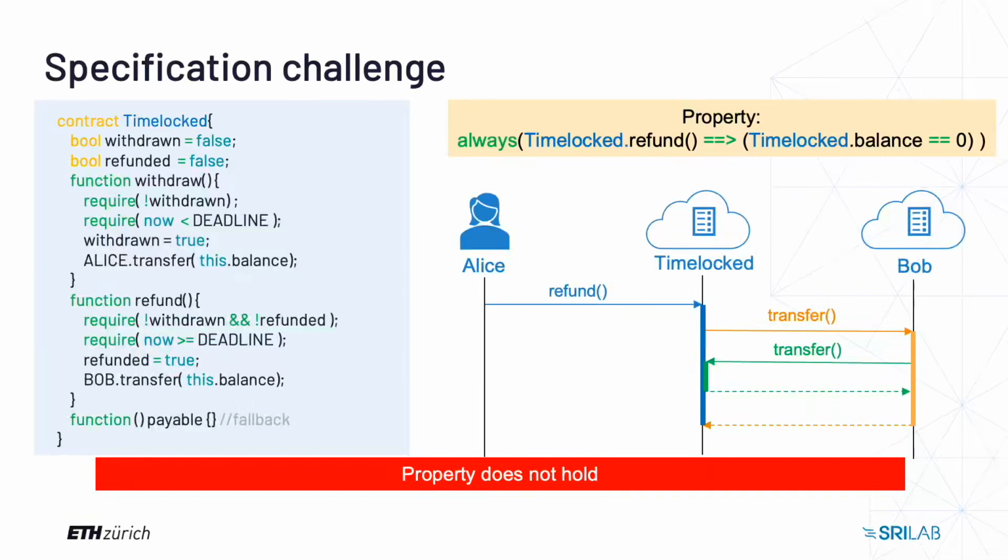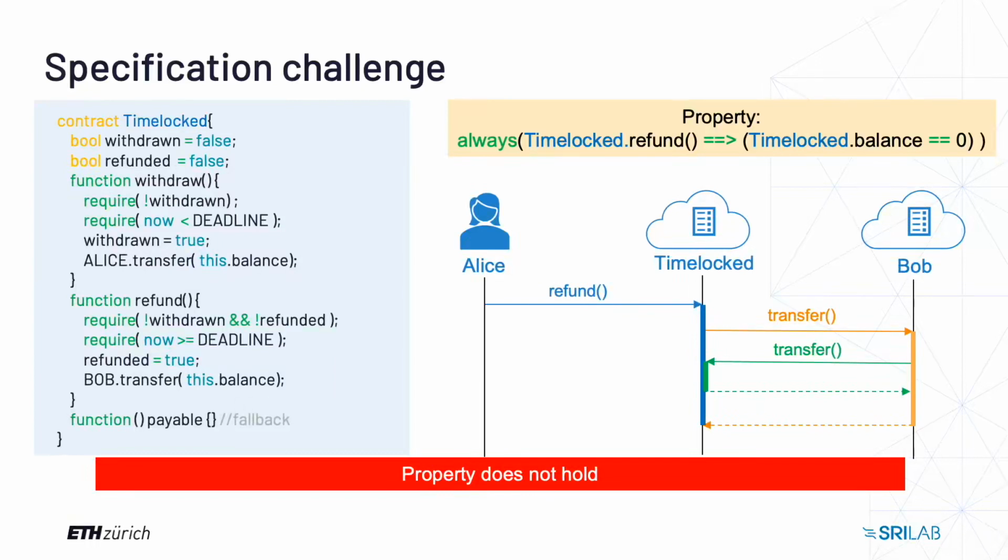The design of Ethereum is such that during this call, Bob's contract code will be executed. Because this code can be arbitrary, it can transfer some money back to the timelocked contract using the fallback function. Thus, even though the topmost call was the refund, the property will not hold, as the balance of timelocked will be increased. Here is where the specification challenge arises.